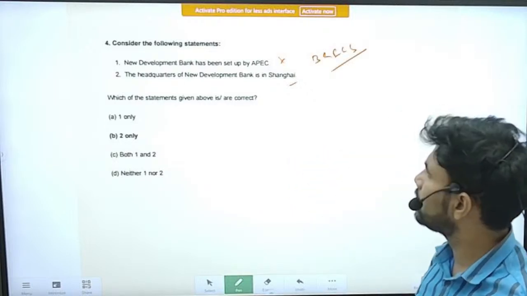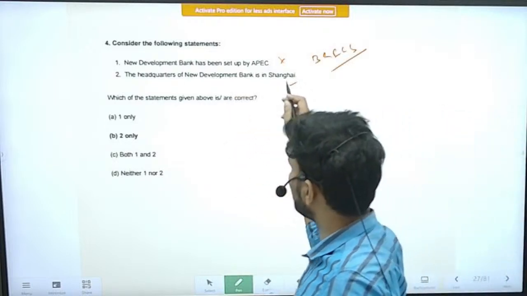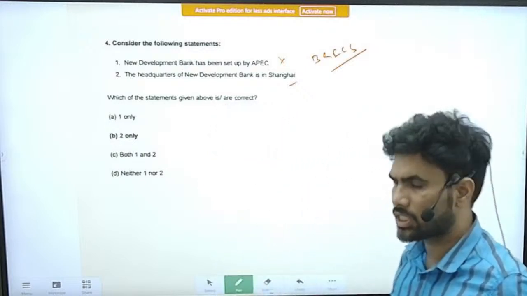The headquarters of the New Development Bank, NDB, is at Shanghai. Right.